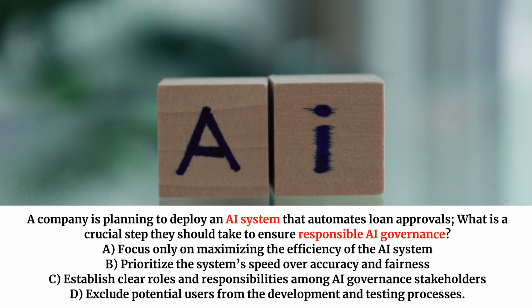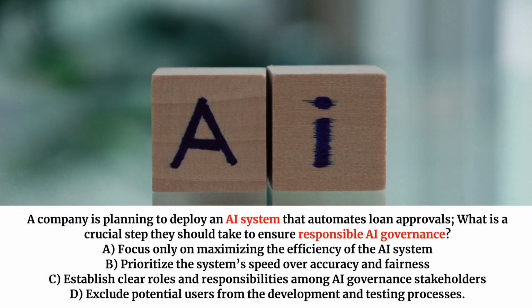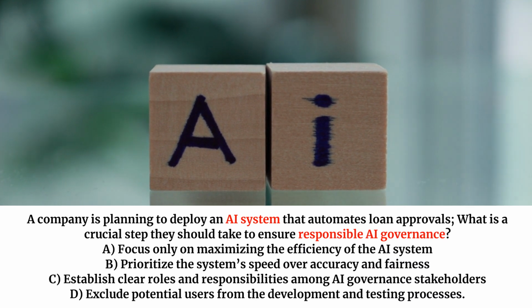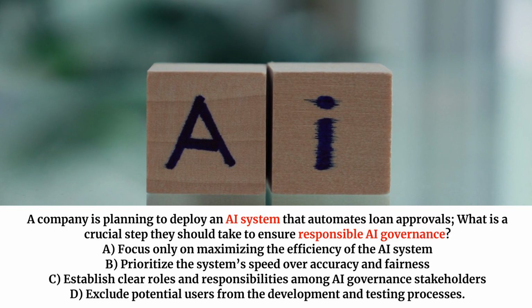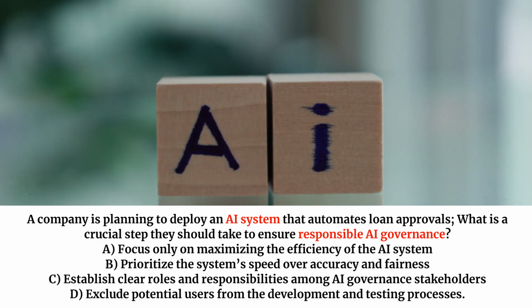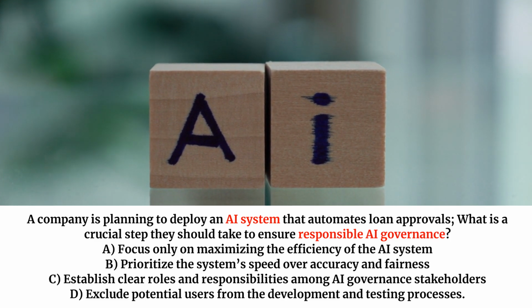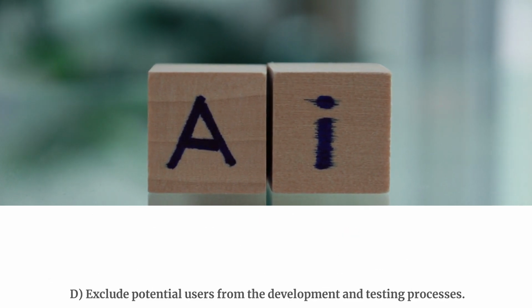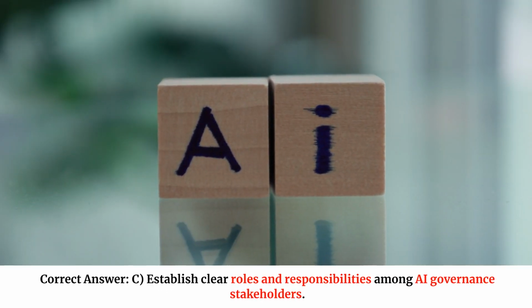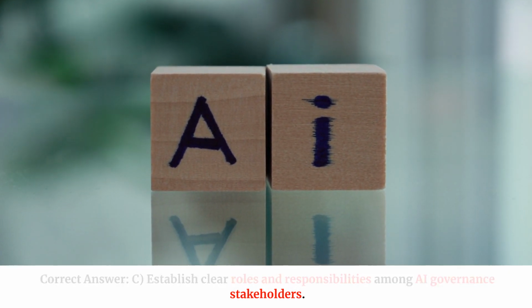A company is planning to deploy an AI system that automates loan approvals. What is a crucial step they should take to ensure responsible AI governance? A. Focus only on maximizing the efficiency of the AI system. B. Prioritize the system's speed over accuracy and fairness. C. Establish clear roles and responsibilities among AI governance stakeholders. D. Exclude potential users from the development and testing processes. Correct answer. C. Establish clear roles and responsibilities among AI governance stakeholders.